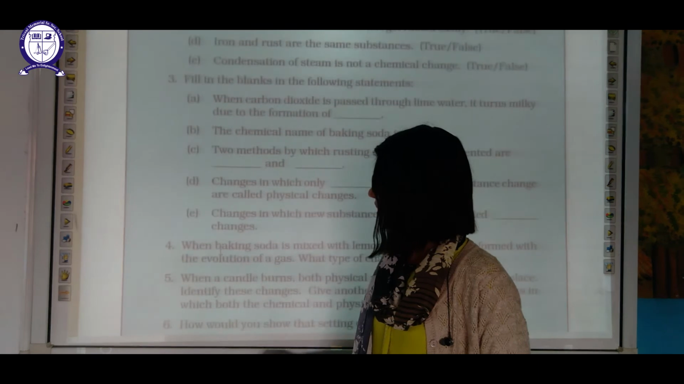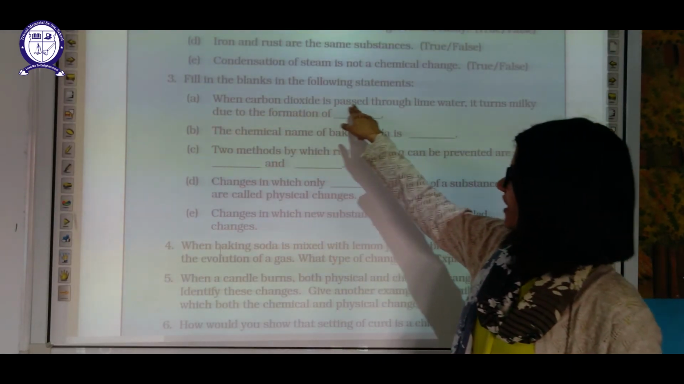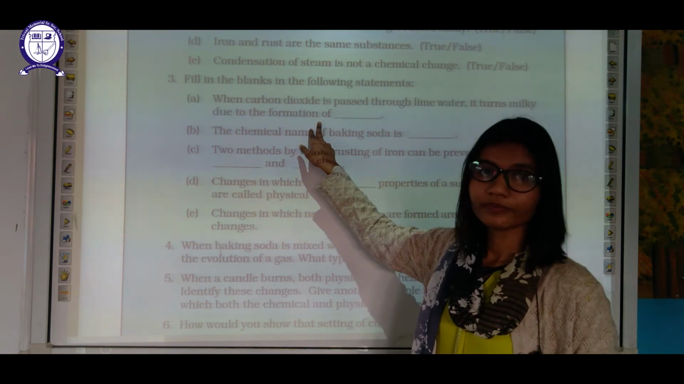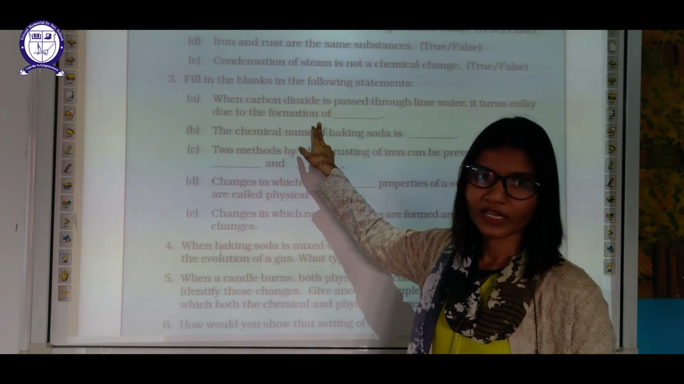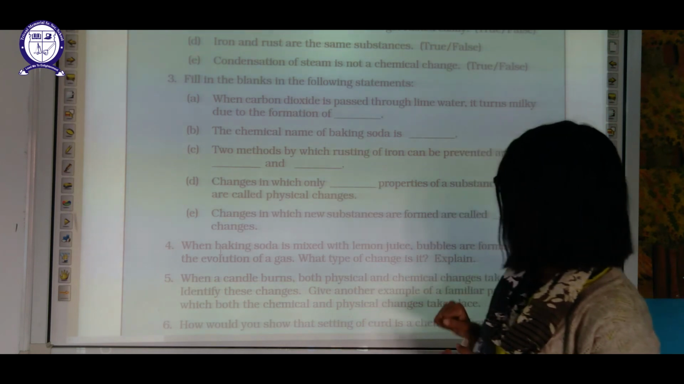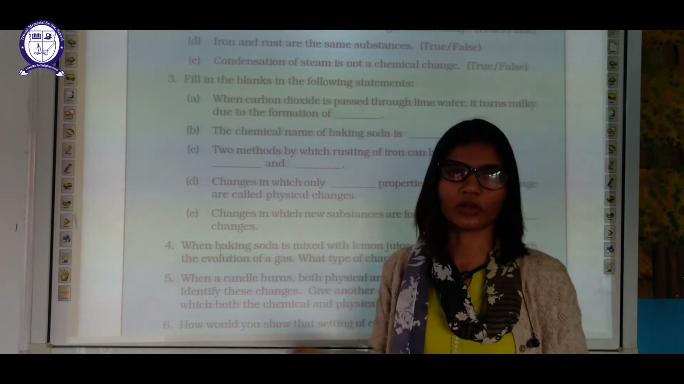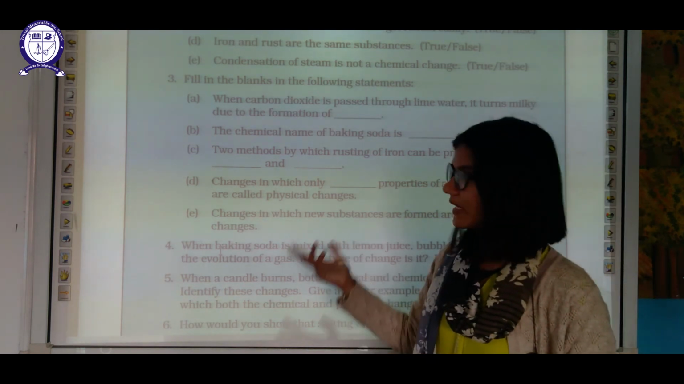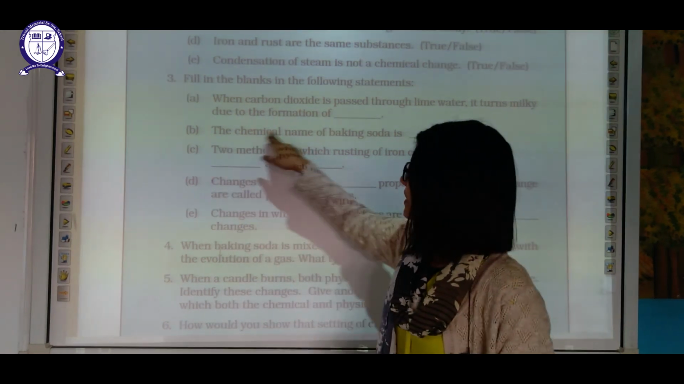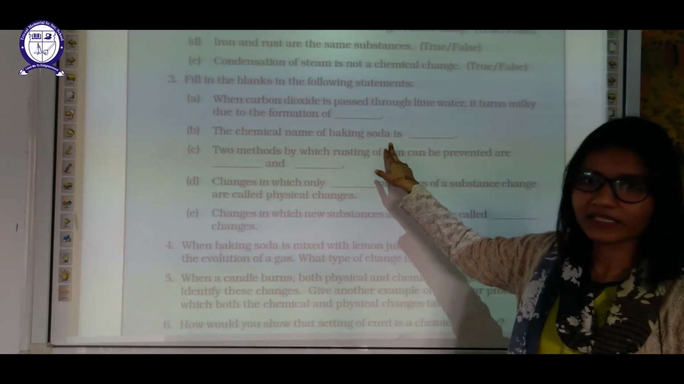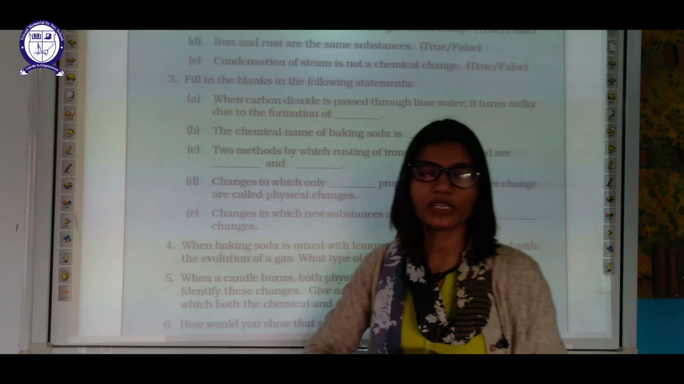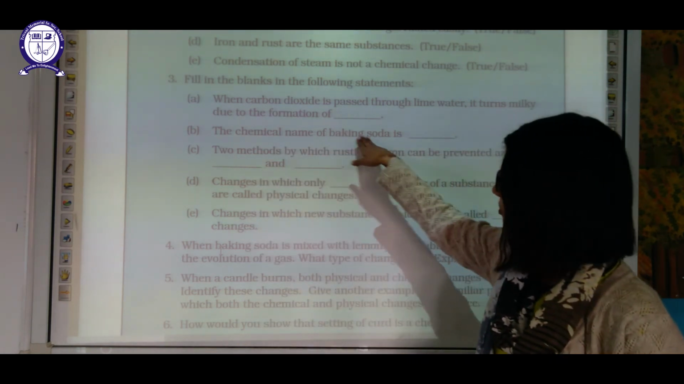Okay. Now fill-ups. When carbon dioxide is passed through lime water, it turns milky due to formation of calcium carbonate. It turns milky due to formation of calcium carbonate layer over it, which is milky in appearance. Chemical name of baking soda is, I want you to write it down. Okay, sodium hydrogen carbonate. It's the chemical name of baking soda.